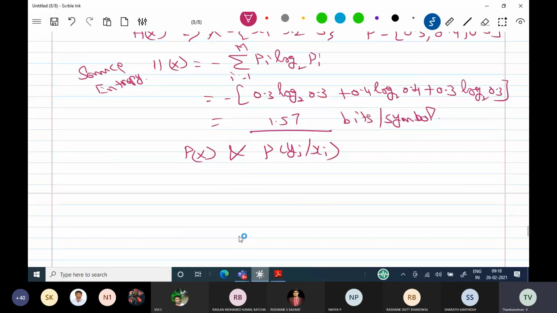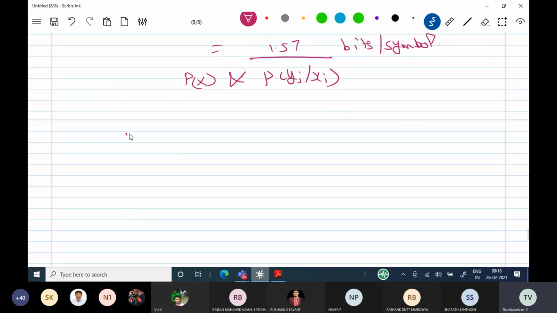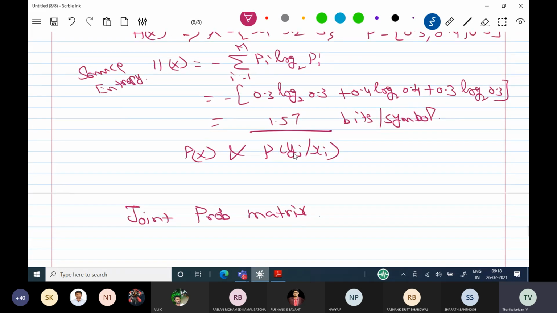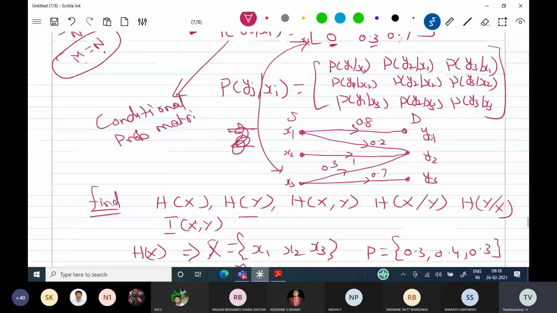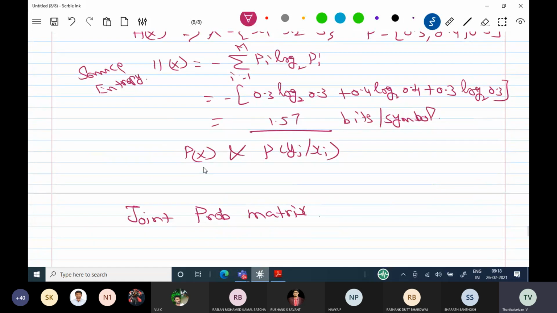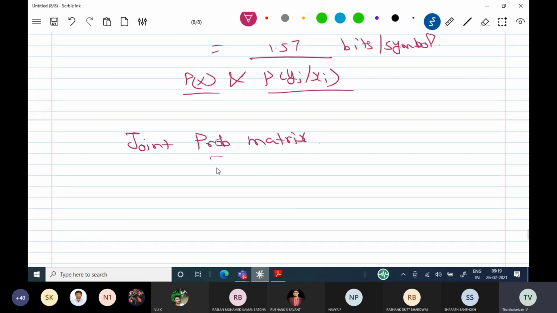So with that, what can we calculate? We can calculate the joint probability matrix, because we are going to calculate joint entropy. H of Y cannot be calculated because we do not know the destination symbols and their probabilities. Right now, we know P of xi and P of yj given xi. That's why we are going to calculate the joint probability matrix.